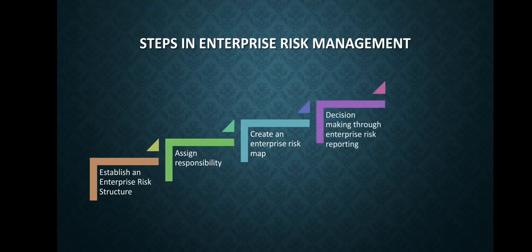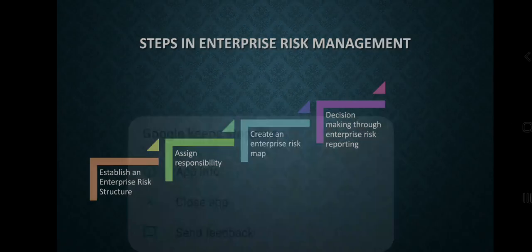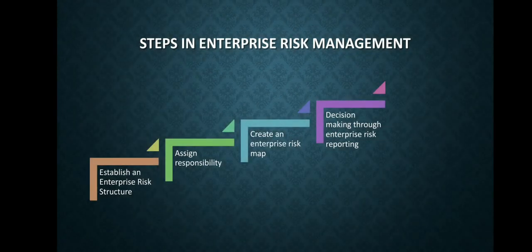The fourth step is decision making through enterprise risk reporting. The most important aspect of risk management is carrying out appropriate actions to manage the risk. However, you cannot manage every identified risk, so you need to prioritize and make decisions on where to focus management attention and resources. The decision making process is underpinned by establishing risk appetite against objectives and setting a baseline, both of which should be recorded against each risk management cluster.